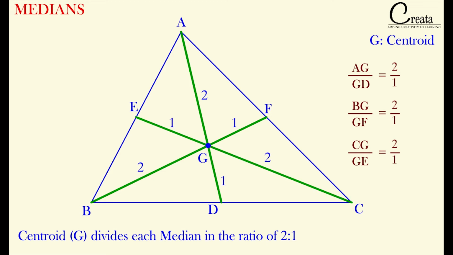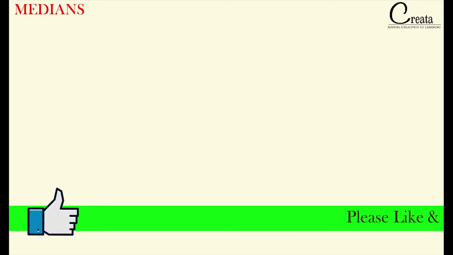A common mistake: the ratio 2:1 is generally interchanged as 1:2. The remembering technique is that the number 2 lies with the vertex. Here 2 is with the vertex A, here 2 is with the vertex B and here 2 is with the vertex C. This is the remembering technique to avoid any confusion. Moving further, we will start with the fundamental.